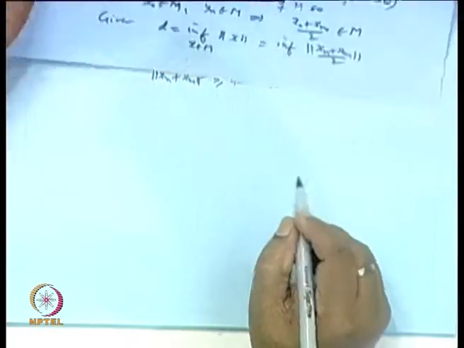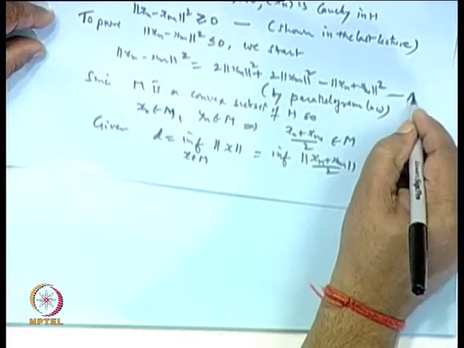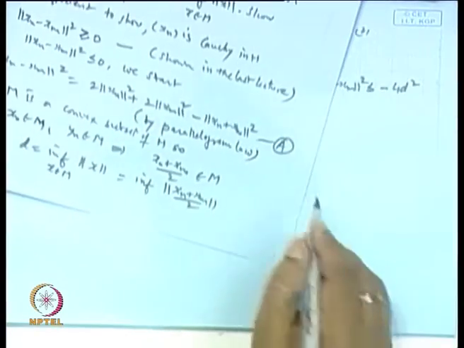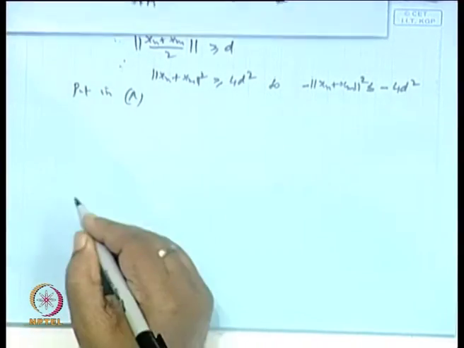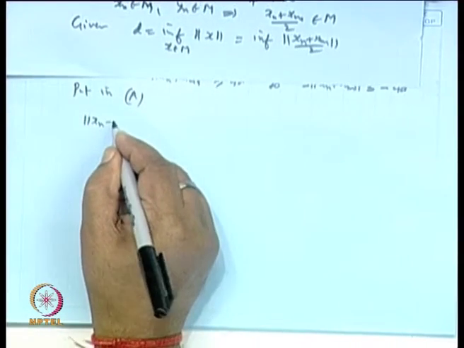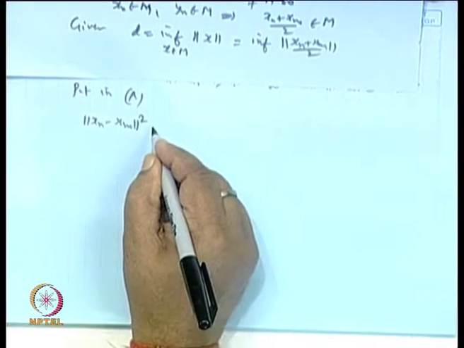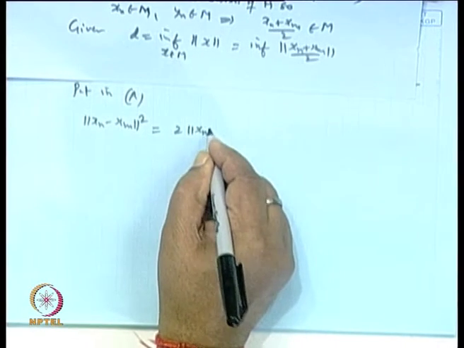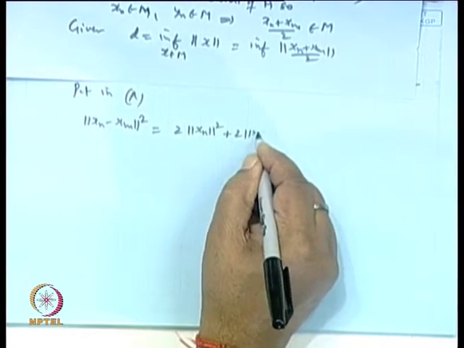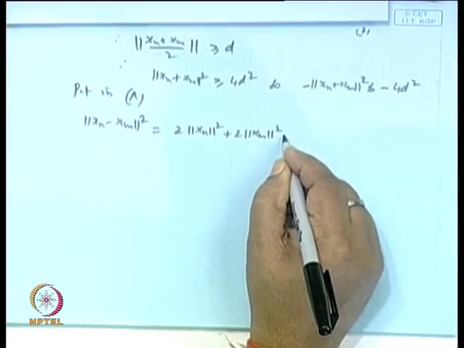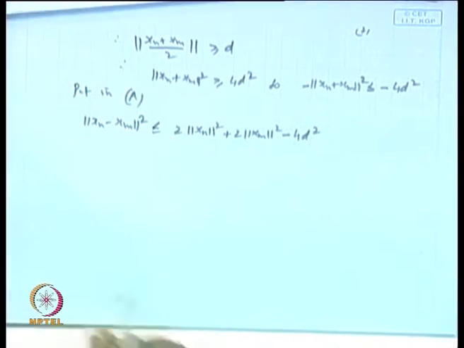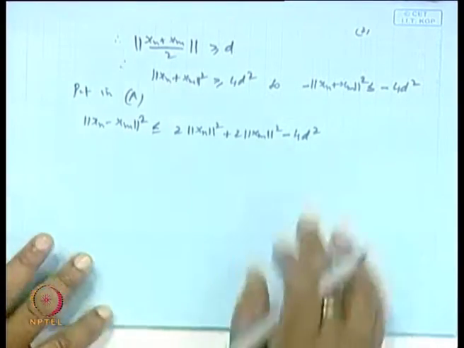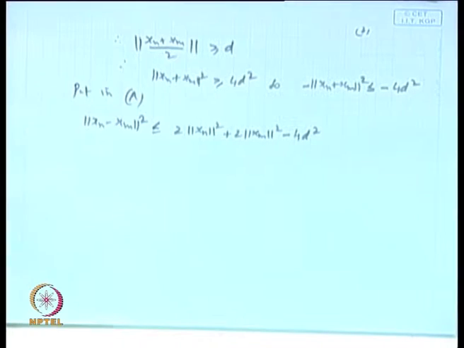Now you substitute it in equation A. If you put it in A, then what we get is that norm of Xn minus Xm whole square is equal to 2 times norm Xn square plus 2 times norm Xm square, minus 4 D square, and the sign becomes less than or equal to. Is it clear? This was the crux: because M is a convex set, that is why we are getting less than or equal to.